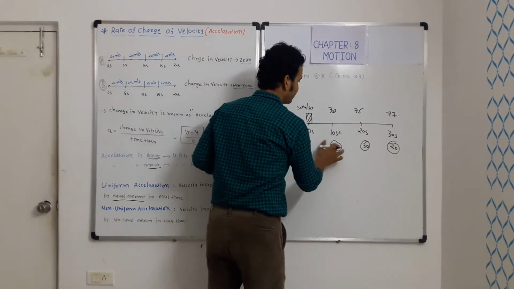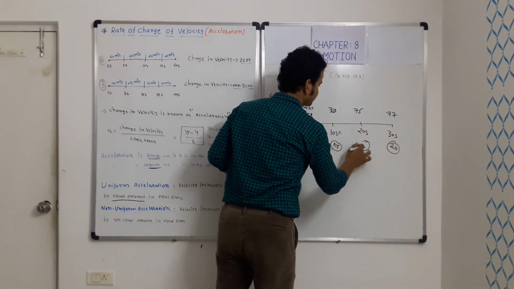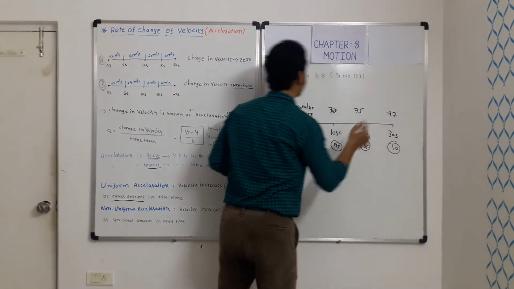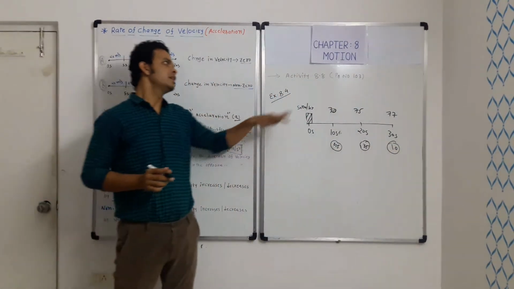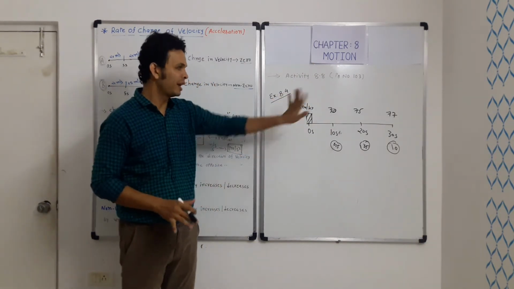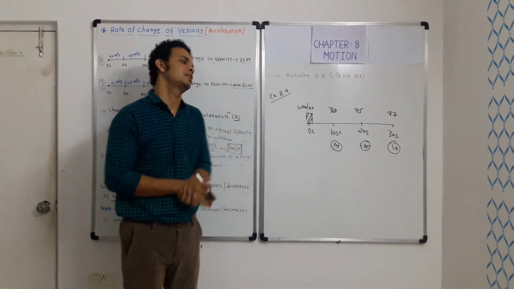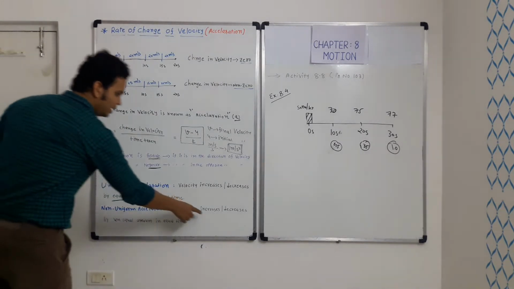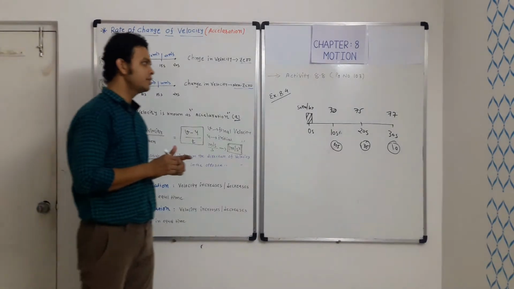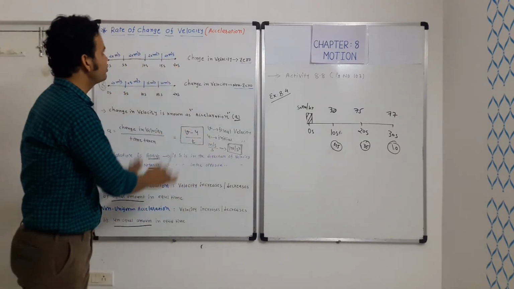Here, instead of 40, let me take it as 45, then let us say 35, then here directly 10, any random number. So whether it is an increment or a decrement, it is not following any pattern, it is haphazard. So such acceleration is known as non-uniform acceleration. Here the velocity increases or decreases by unequal amounts in equal time. So this is known as the non-uniform acceleration.